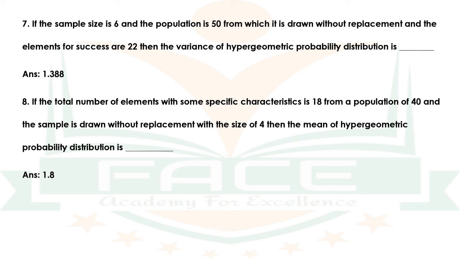Question number 8. If the total number of elements with some specific characteristics is 18 from a population of 40 and the sample is drawn without replacement with the size of 4, then the mean of hypergeometric probability distribution is dash. The answer is 1.8.